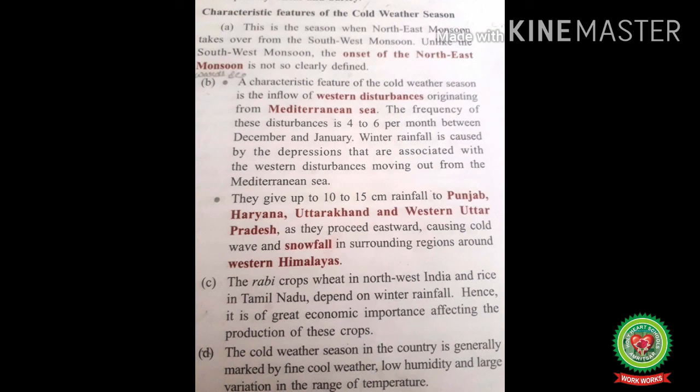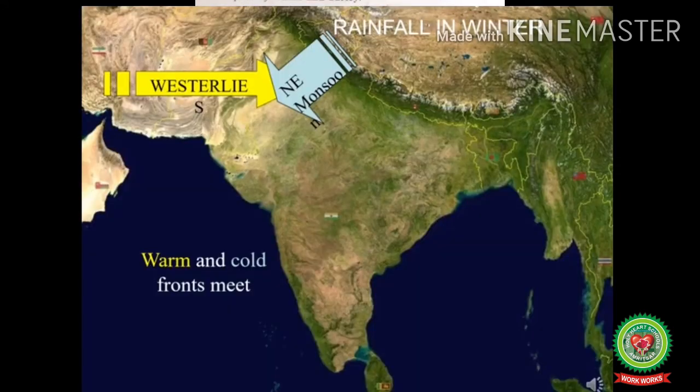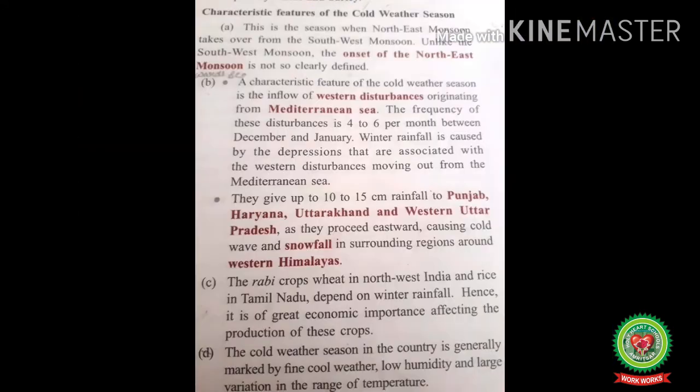Number 2. A characteristic feature of the cold weather season is the inflow, inflow meaning coming, of the western disturbances originating from the Mediterranean Sea that we have already discussed. The frequency of these disturbances is 4 to 6 per month between December and January.